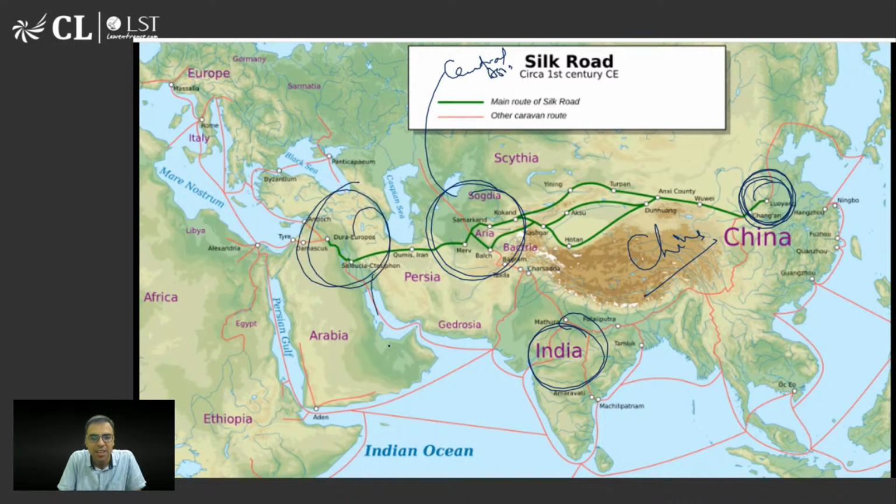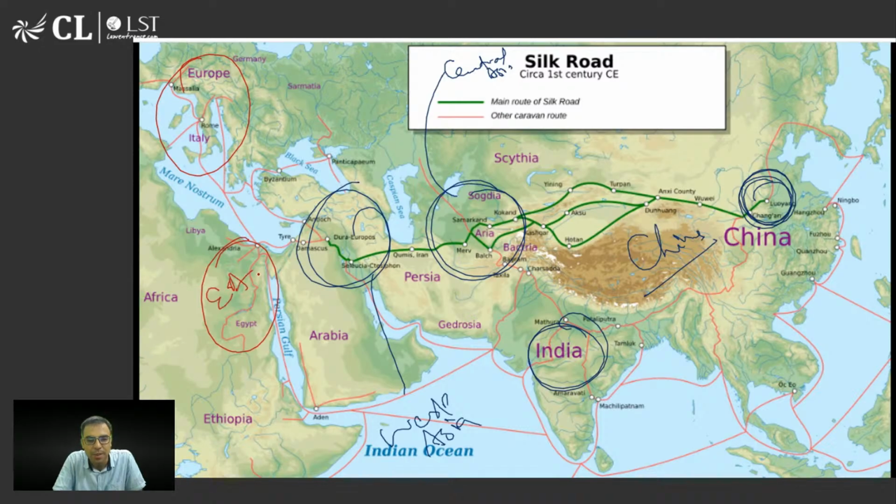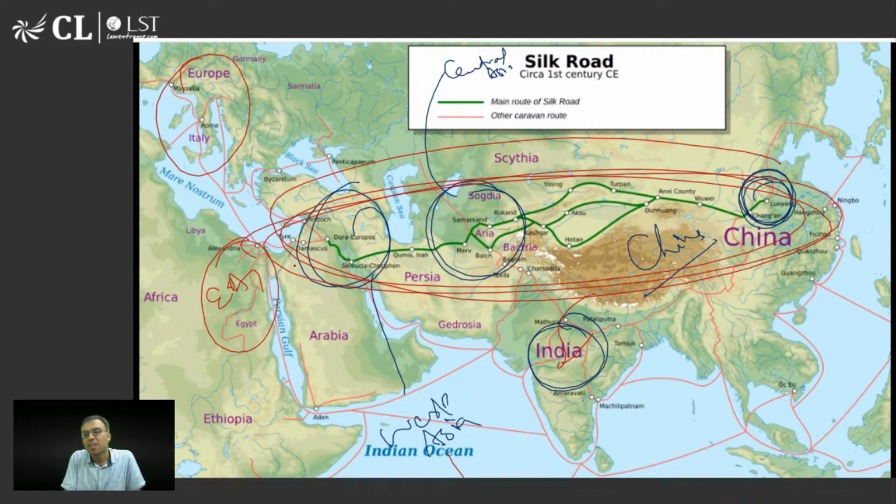And this is West Asia. So it was mostly connecting Central Asia and West Asia. But if you look at the smaller lines, it was connecting till Egypt, going into Europe, going into East Africa, even connecting India also. But the main one was this. So this was the main ancient Silk Road connecting China with Central Asia and West Asia.